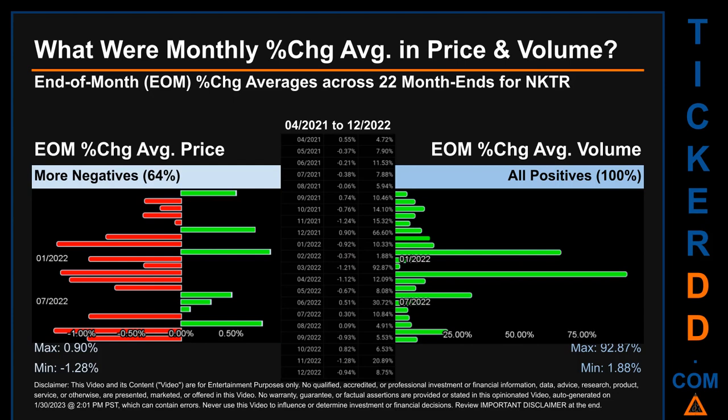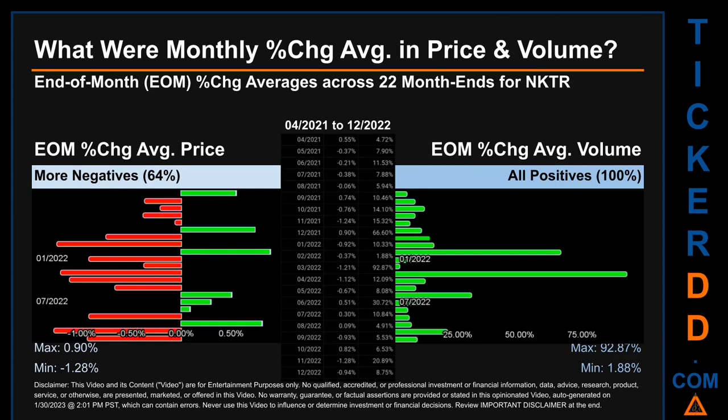What were end-of-month percentage change averages in price and volume for NKTR? The monthly average of percentage change, in price and in volume, were calculated for each of the 22 month ends. That calculation took daily percentage changes and averaged them for each given month. If a month end came out negative, then it means that the month summarily saw a negative change.